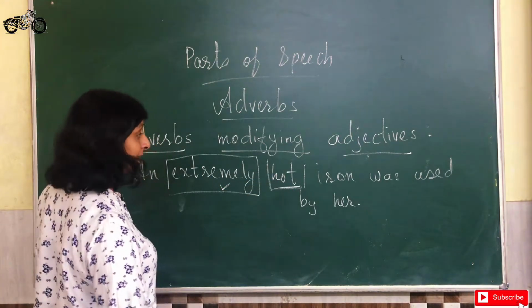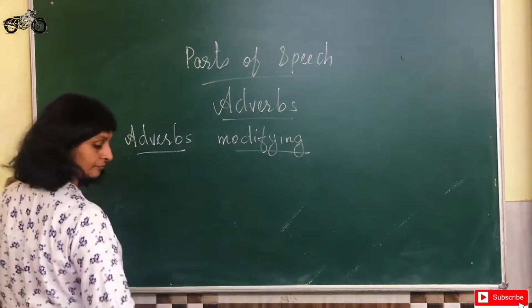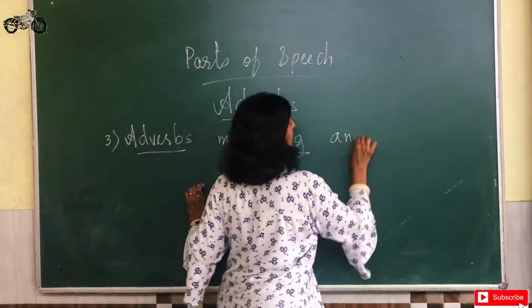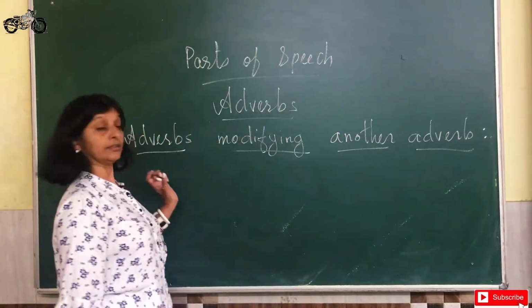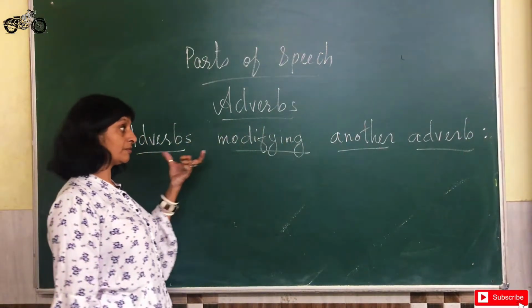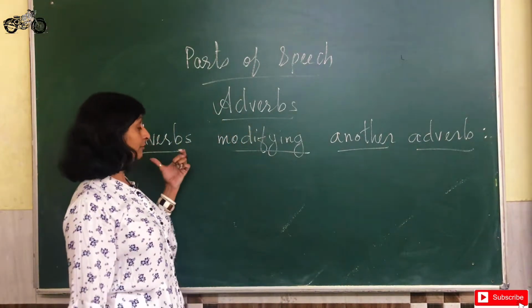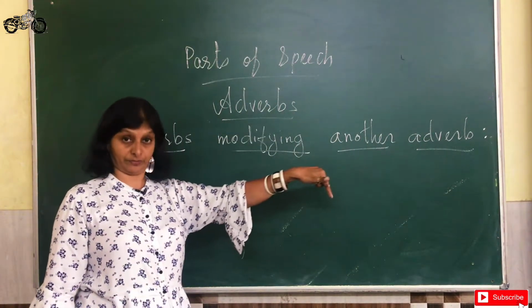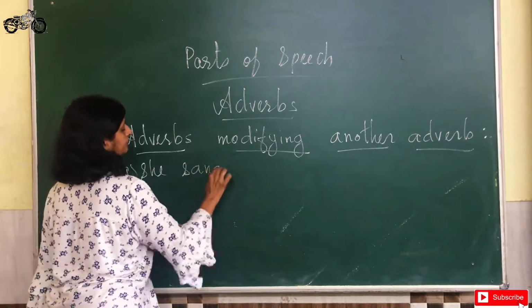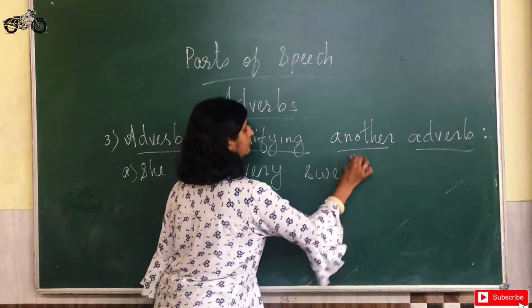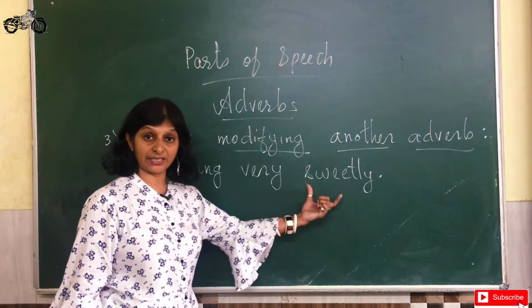Then the third that we are going to see is adverbs modifying another adverb. So now adverb will be modifying another adverb. So let us see the example. Now she sang very sweetly.